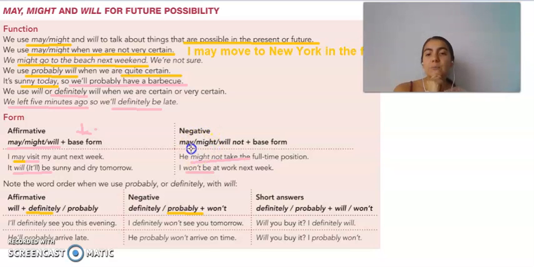Remember, might and may don't have a contraction, right? The contraction of will not would be won't. But may and might don't have any, so I have to say might not or may not.